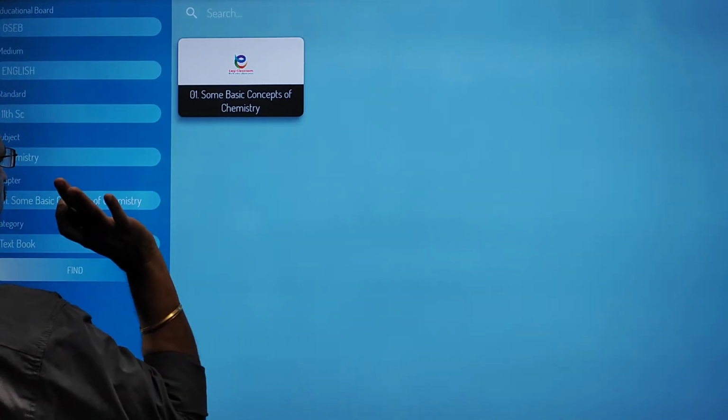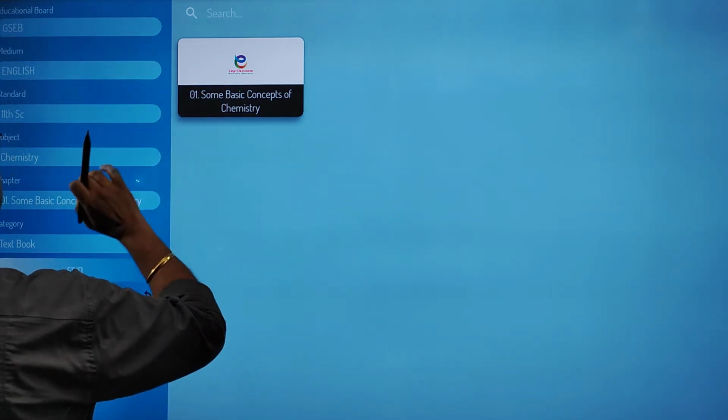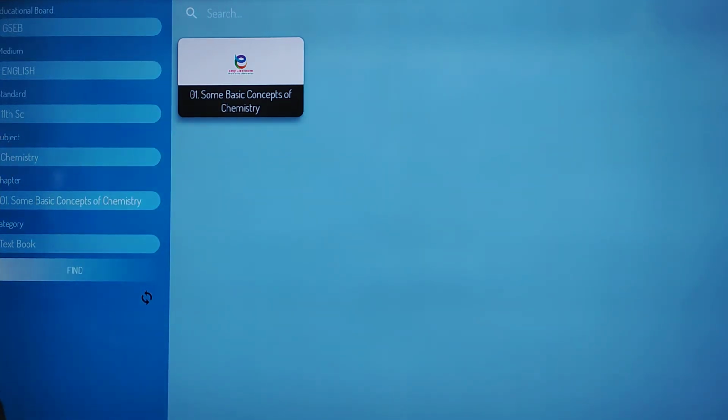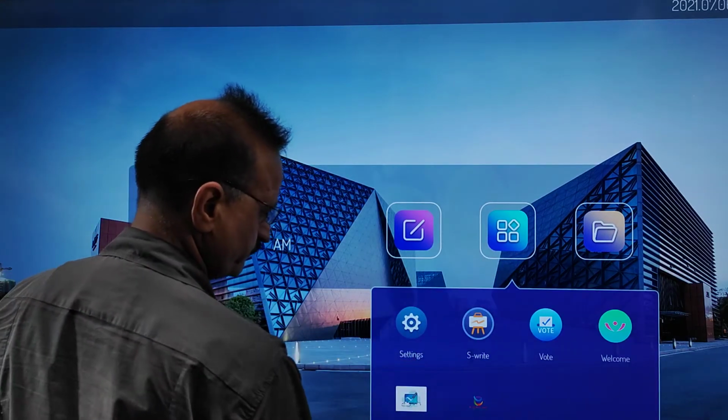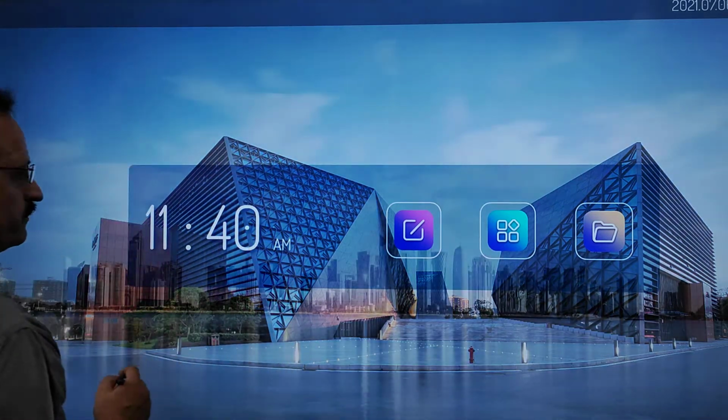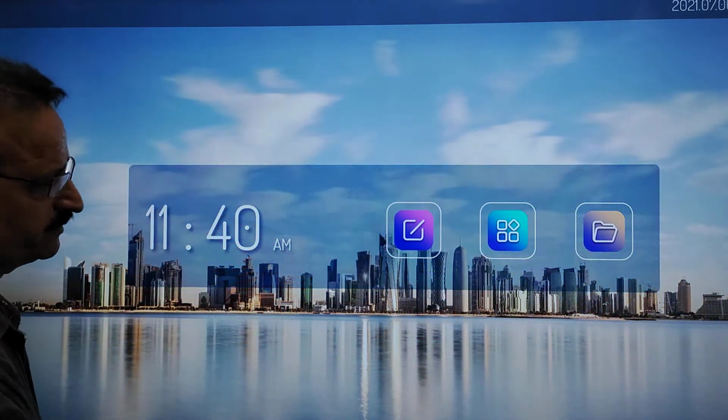Here the chapter is clear, but we must get it back so that you can understand properly. Okay, it is already there. We get back. Let's see. Is it there or not?